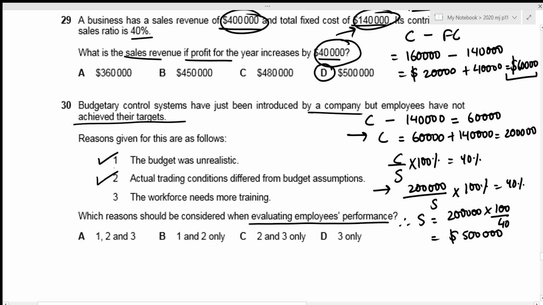And the third one is that the workforce needs more training. We are told that the employees have not achieved their targets, so maybe they lack some sort of skills which could be enforced by some more training, which means that our third reason can also be considered. So we are considering all three reasons, and that is given in option A. So option A is our correct answer.